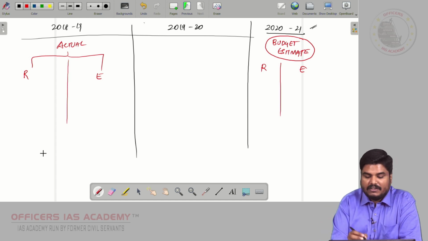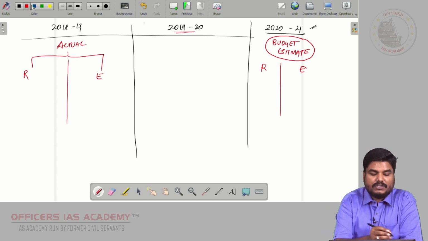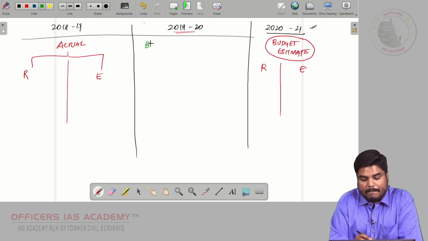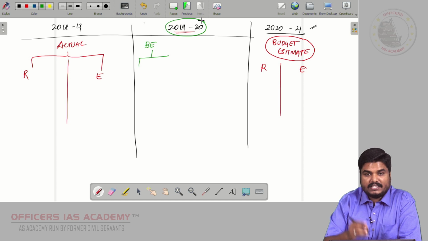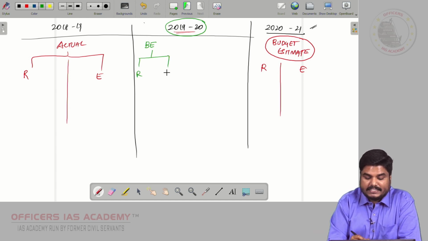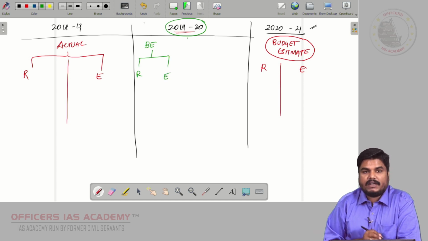For 19-20 alone, we will be taking the budget estimate of 2019-20. While presenting the 19-20 budget, they would have presented the estimated revenue and estimated expenditure; that data will be taken.